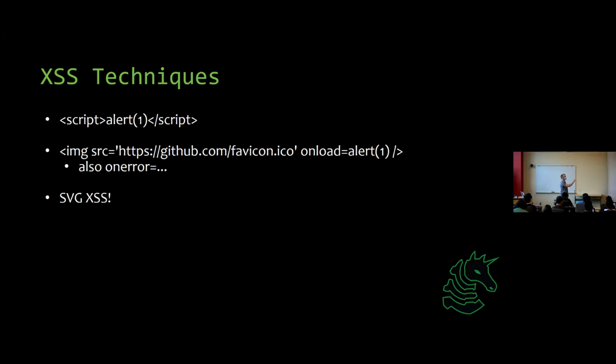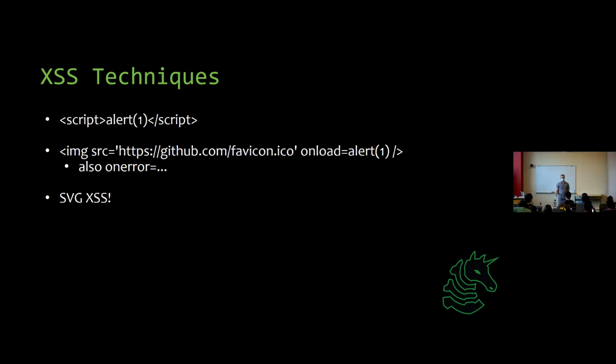What happens if I don't have access to script? Well, check out this other clever thing I can do. I can specify an image, right? These are all HTML. I'm injecting HTML with the purpose of executing JavaScript, right? So I inject an image tag, which has a valid thing to load. And I say, when it's loaded, execute JavaScript, right? And this has no script tags in it, but it will still execute my alert nonetheless. So there's also a very popular way, and probably more popular than the way I just showed you, is to say image source equals some invalid URL and say when there is an error, on error equals alert 1.